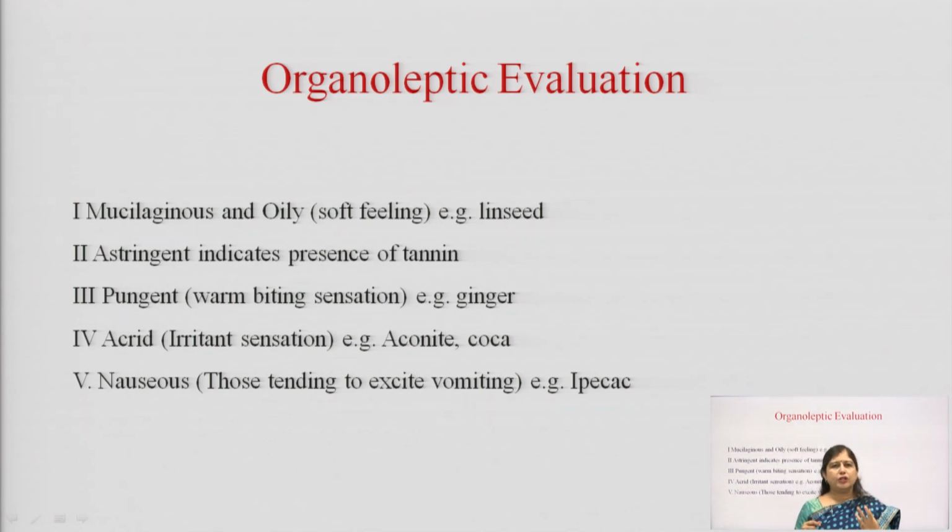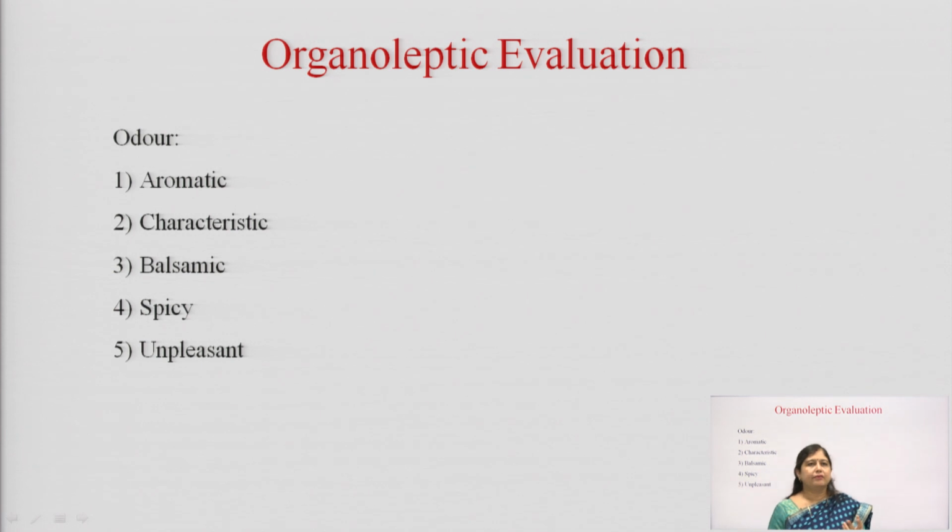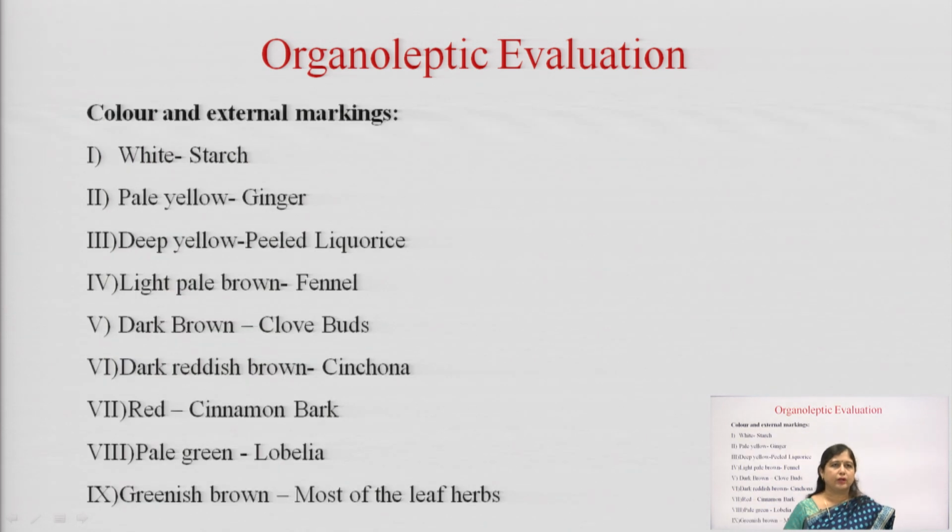Or it can be nauseous, like it gives the feeling of vomiting. For example, ipecac, which is itself an emetic drug. Then we have different odors. A drug can be aromatic, characteristic, or balsamic like benzoin or loban. Then a spicy aroma can also be there, for example coriander has a spicy aroma. Then unpleasant: if we do not like a particular drug odor, it is known as an unpleasant odor.